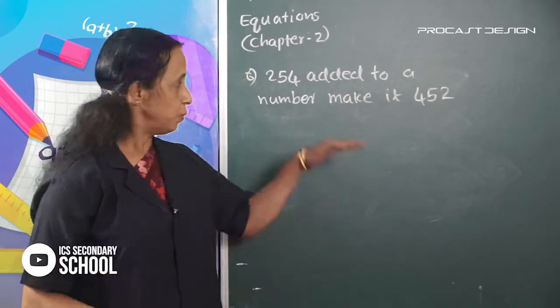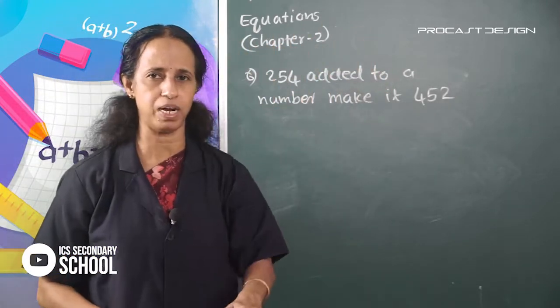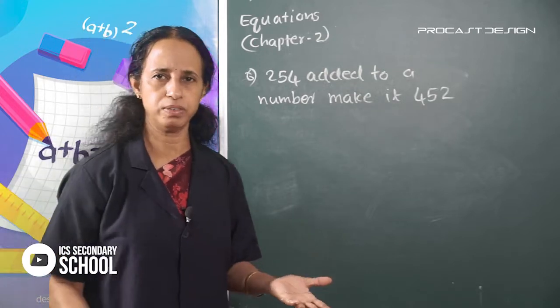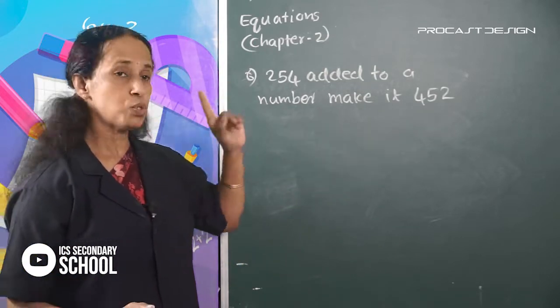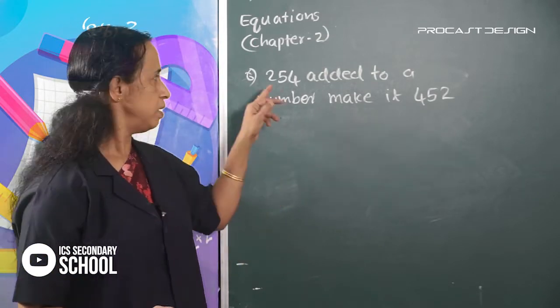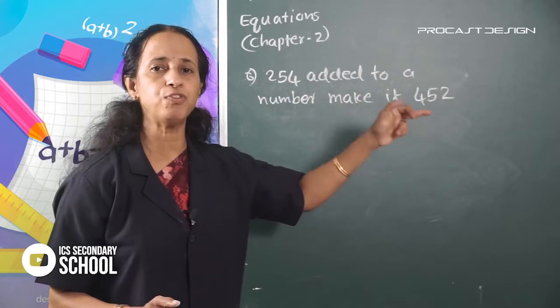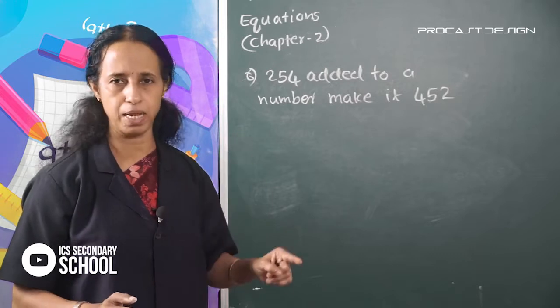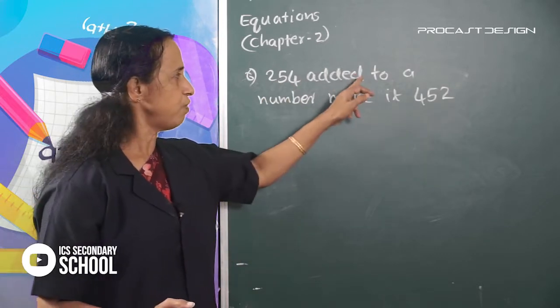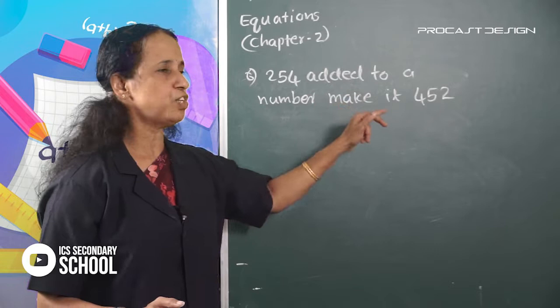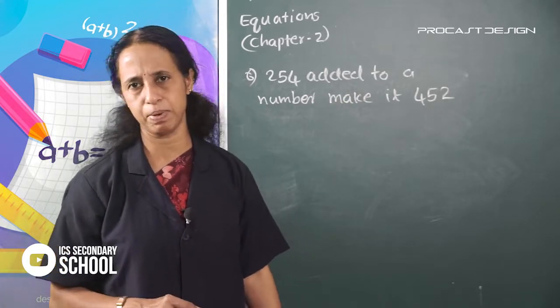What is the number? The number is unknown, it is not given. That is the unknown number. Find the number.